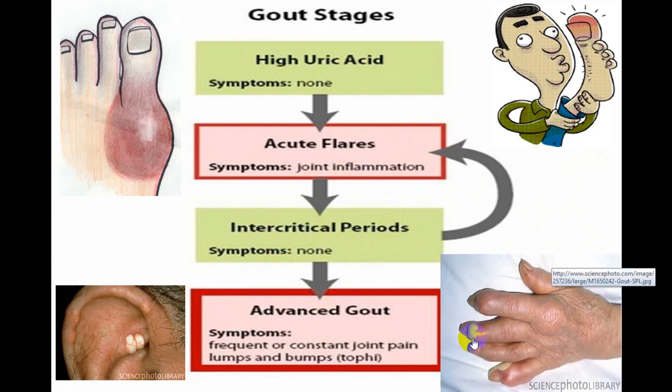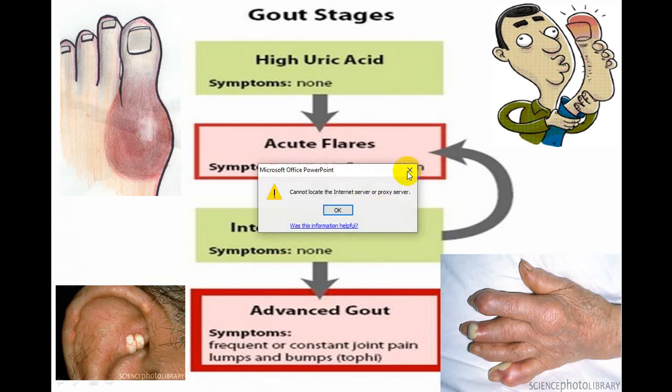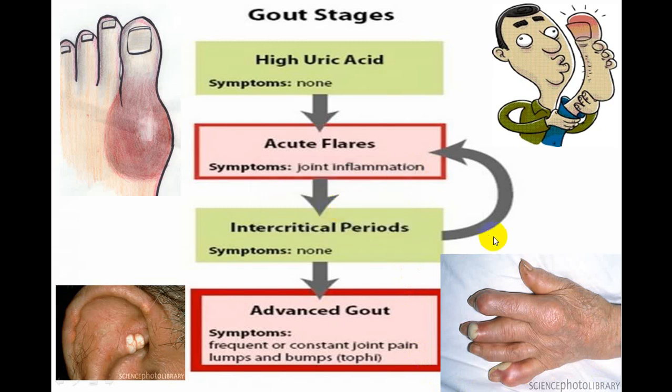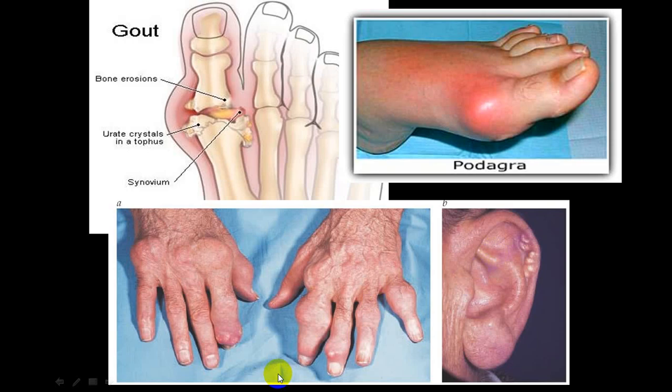And these are late stages. You can see over this joint involvement. These are tophi, which you can come across. A cheesy material can be seen here. So these are the different pictures. You can see acute gouty arthritis, tophi. You can see these are all tophi. So these are tophi which you can see, and this will be seen in the late stages.